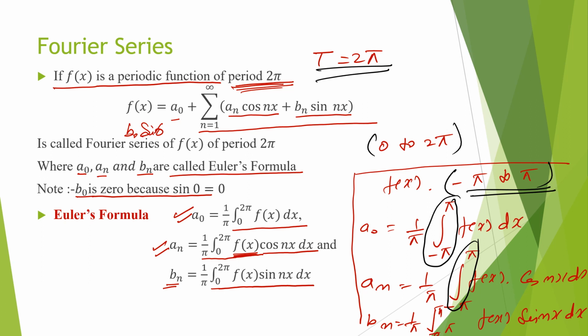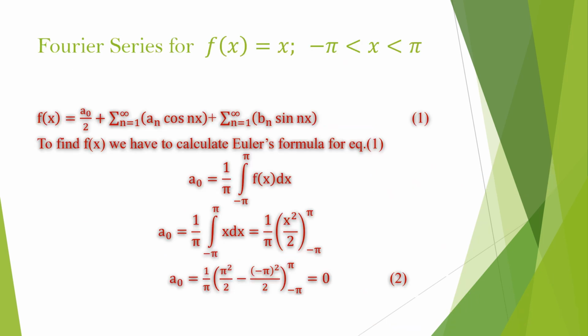If the problem is in the form of f(x) for the interval minus π to plus π, then we use a0, an, bn over here. And if the limit is from 0 to 2π, we will use these Euler formulas. The formula is the same, we are just changing the limit.